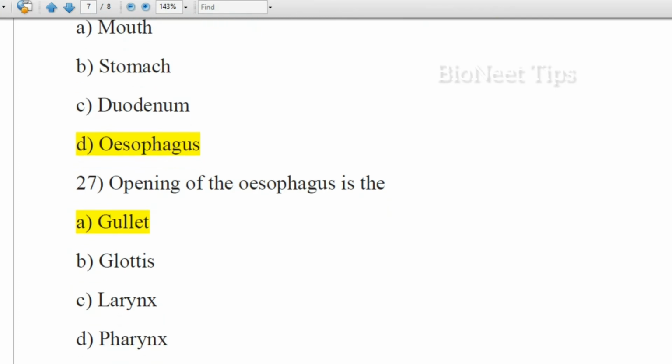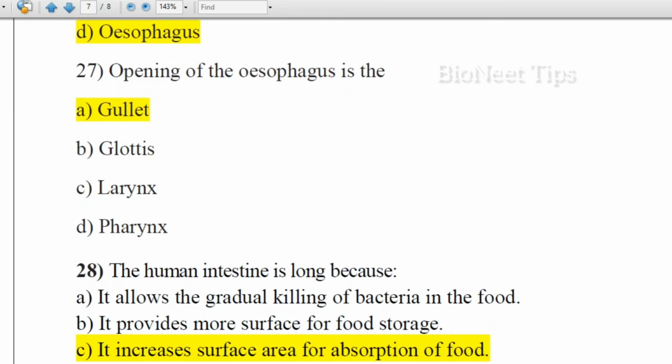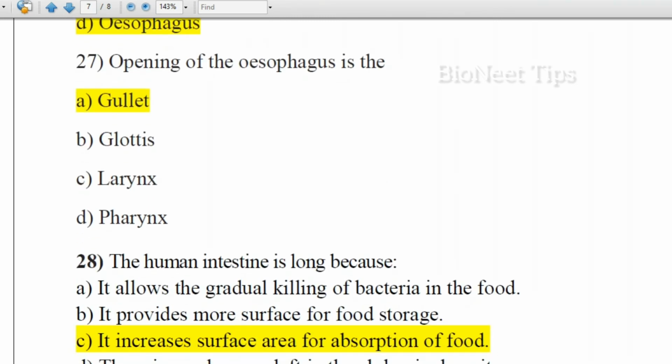The opening of the esophagus is called the gullet, glottis, larynx, pharynx. You have studied about glottis. Epiglottis is present on the top of the windpipe. So the opening of the esophagus is called the gullet and the opening of the windpipe is called the glottis.